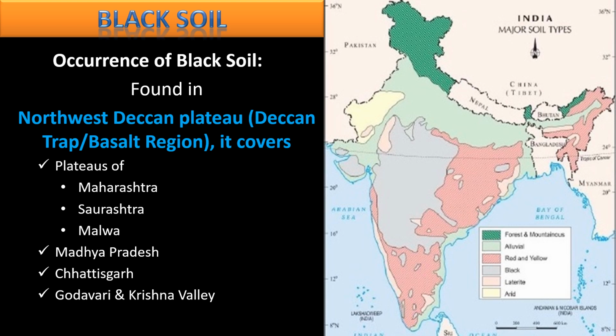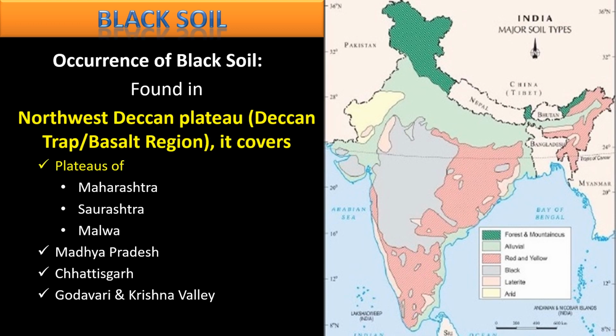Let us see first where the black soil is available. The area where the black soil is available is generally known as the Deccan. Broadly this area, there are some other small patches also that you can see. So I'll erase this so that we can see better.